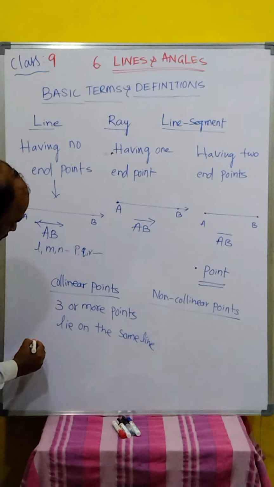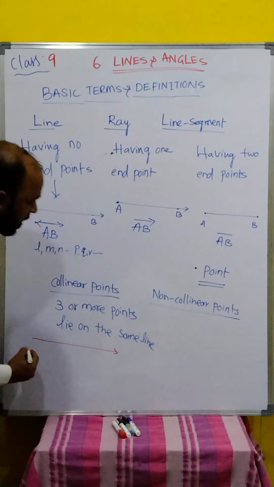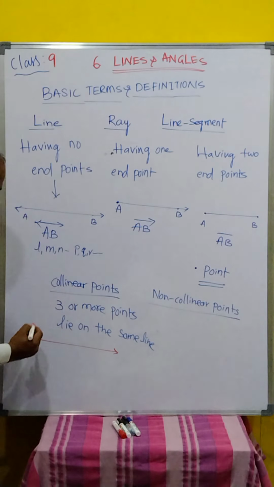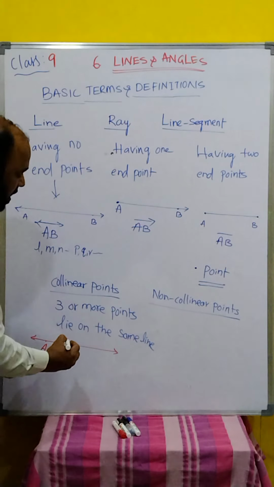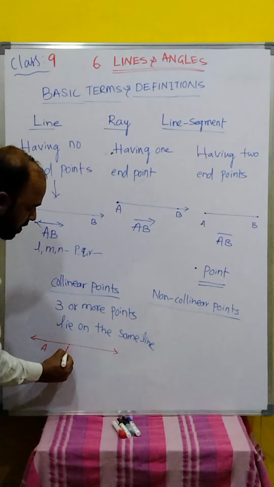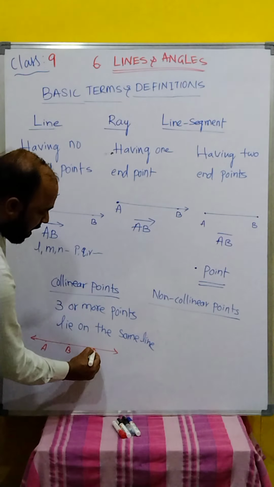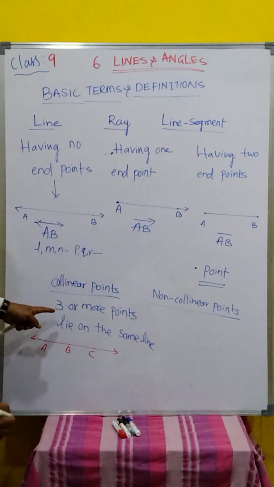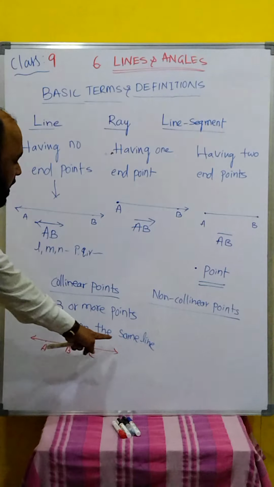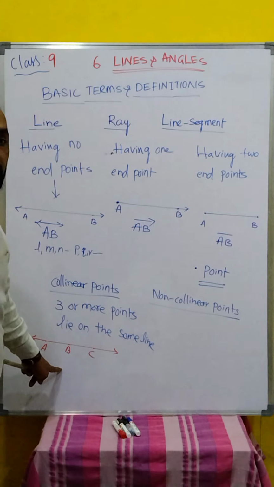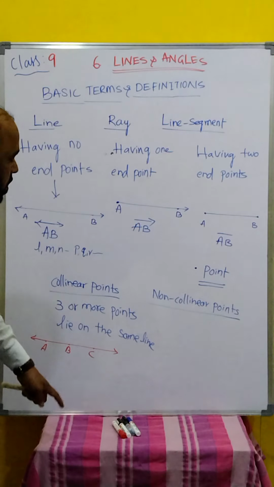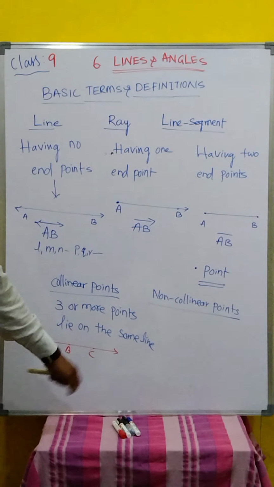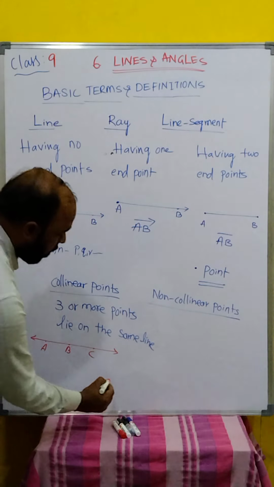Let's go for an example. Suppose this is the line. Point A is on the same line, B is also on the same line, and C is also on the same line. Three or more points lie on the same line. How many points do we have here? A, B, C. A, B, C are called collinear points. Suppose we have one more.